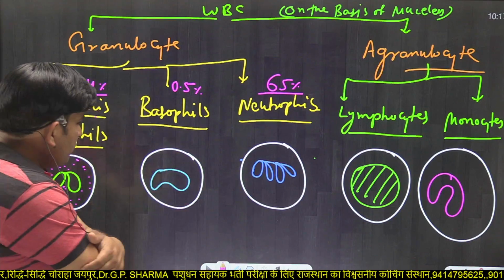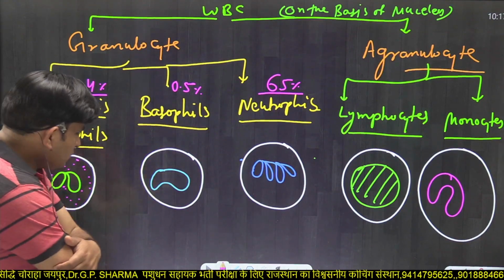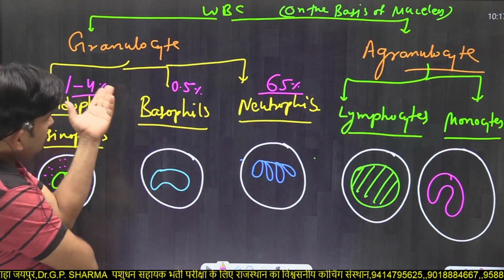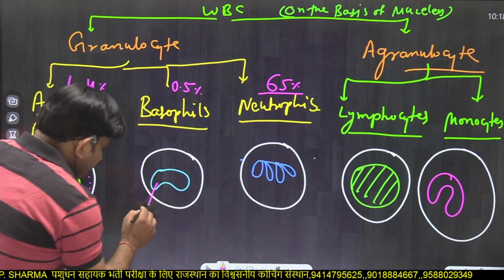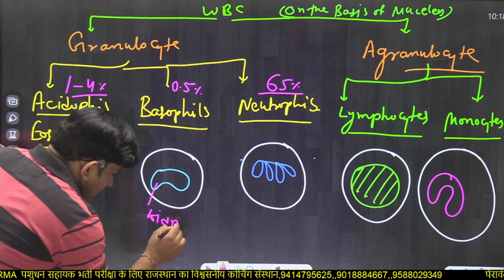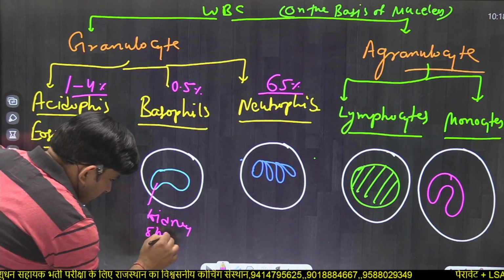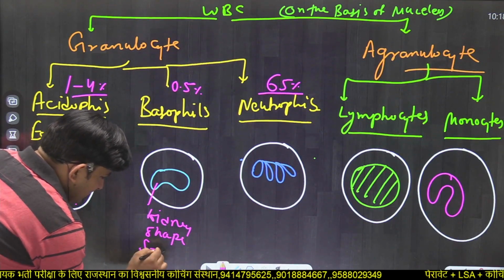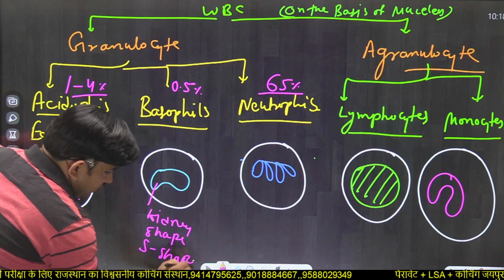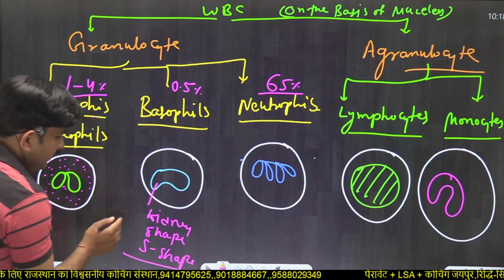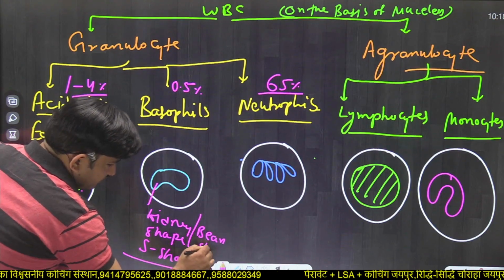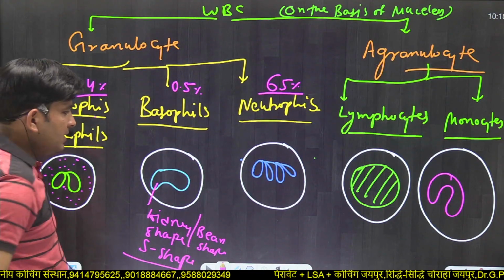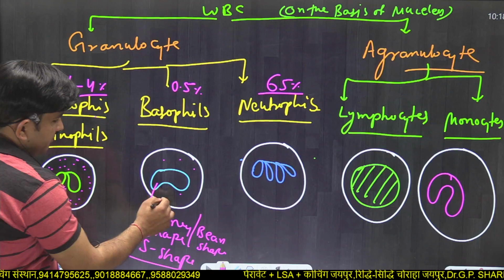Now, what is the importance of basophils? Basophils are the second type of granulocyte WBC having a kidney shape, or we can say S shape. Also in some books, S shape and pin shape nucleus in their structure.